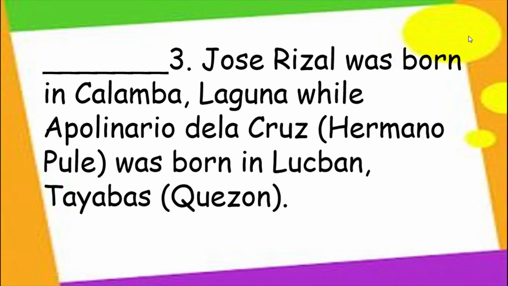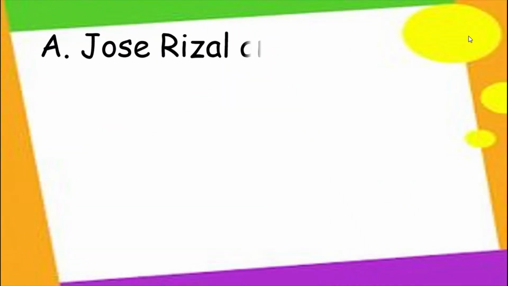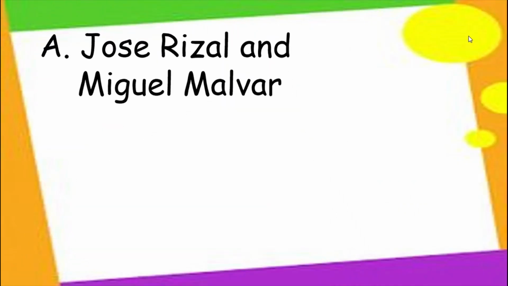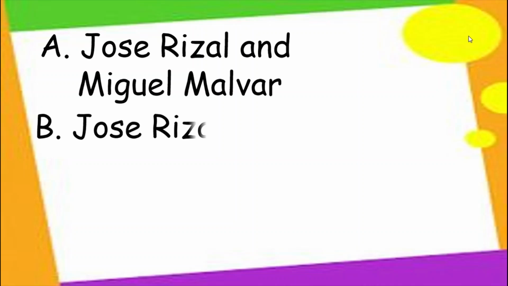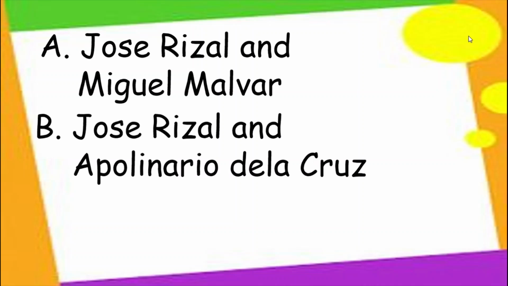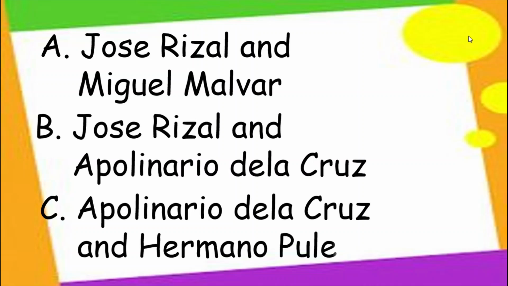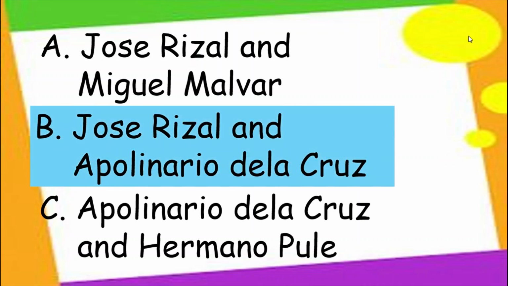For number 3, Jose Rizal was born in Calamba, Laguna, while Apolinario de la Cruz or Hermano Puli was born in Lucban, Tayabas, Quezon. Is it A. Jose Rizal and Miguel Malvar, B. Jose Rizal and Apolinario de la Cruz, or C. Apolinario de la Cruz and Hermano Puli? The answer is letter B. Jose Rizal and Apolinario de la Cruz.